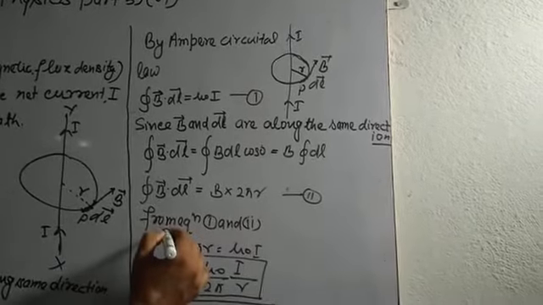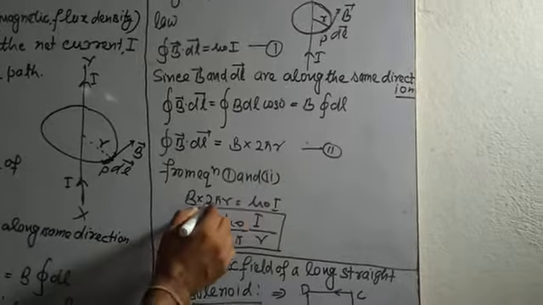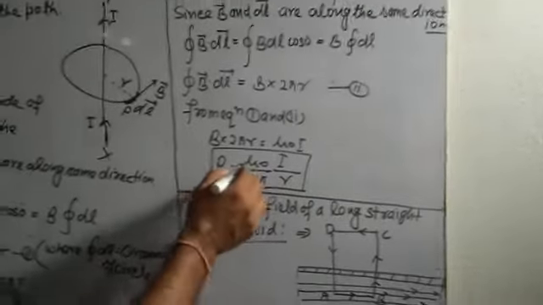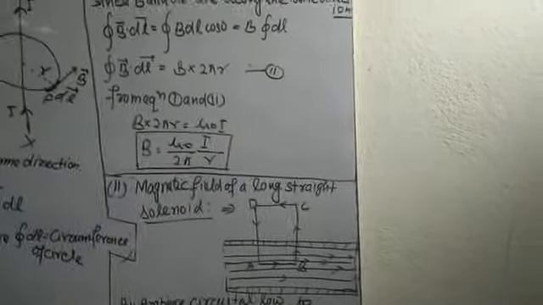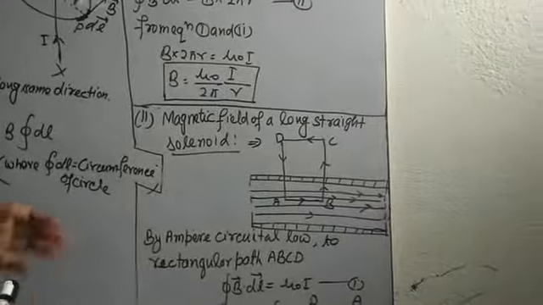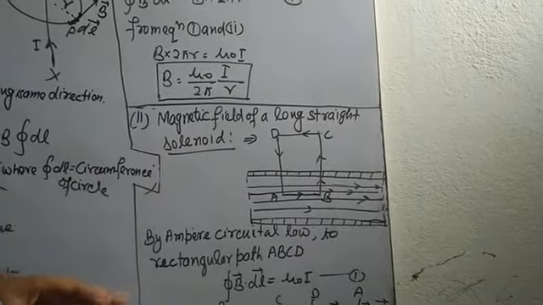From equations 1 and 2, B into 2 pi r equals mu naught I, so B equals mu naught I upon 2 pi r. Second application: magnetic field of a long straight solenoid.